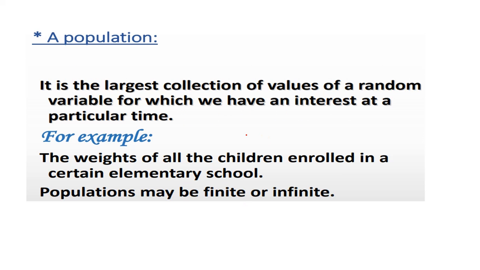Now we can see the most important term in inference, that is population. Population means complete information about anything. It is the largest collection of values of a random variable in which we have an interest at a particular time. For example, if I want to test some exams from a college, and I take the total college students' data, it comes under population. In the college we have different groups. If I take one particular group, then it comes under sample.